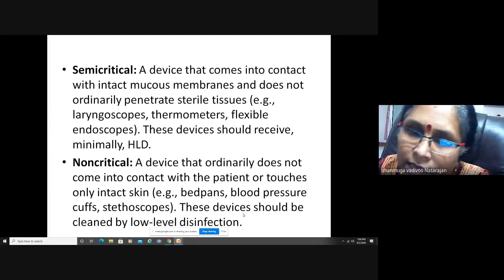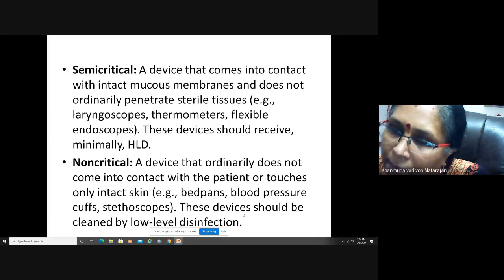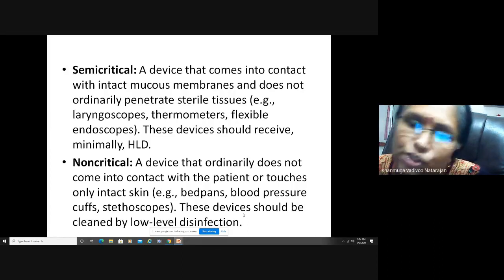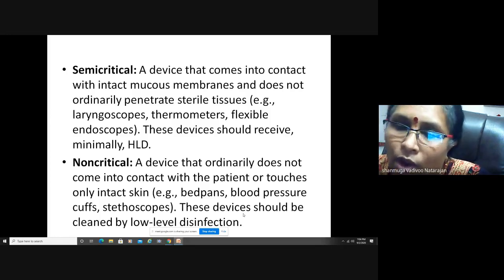And the third category is non-critical. This means a device that ordinarily does not come into contact with the patient or touches only intact skin. Examples are bedpans, blood pressure cuffs, stethoscopes. These devices should be cleaned by low level disinfection.